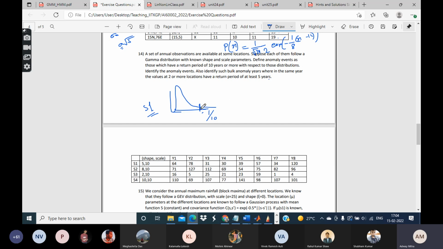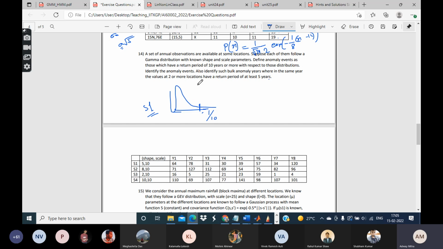Now how we will calculate that point, I leave it for you as an exercise. That is, if you are given a distribution with all the parameters, how do you calculate its, say, 90th percentile?